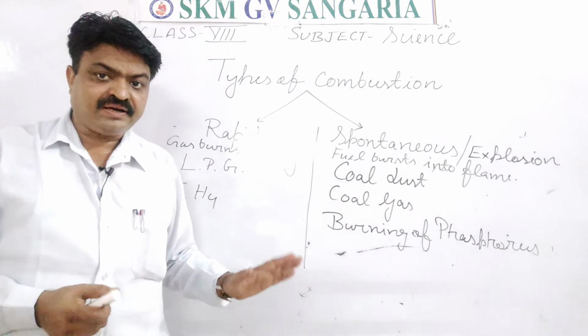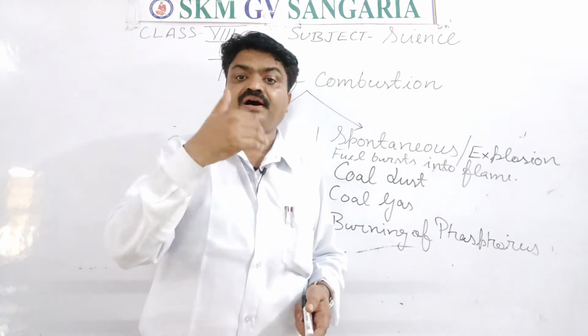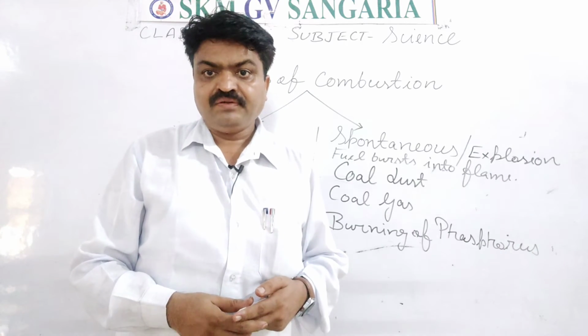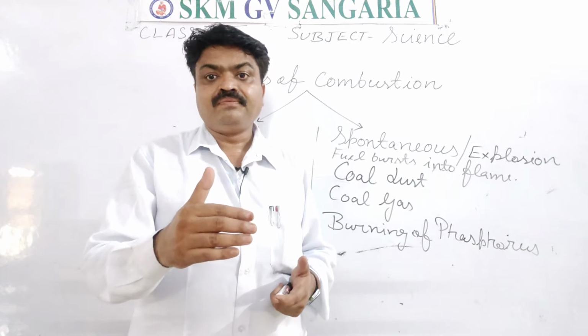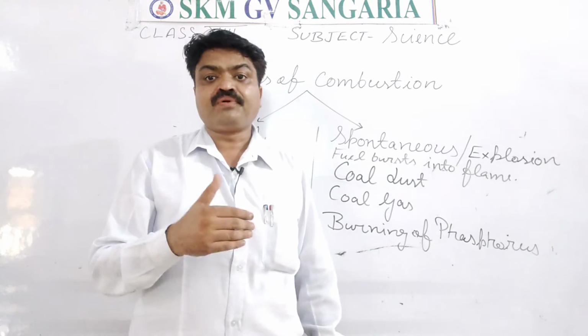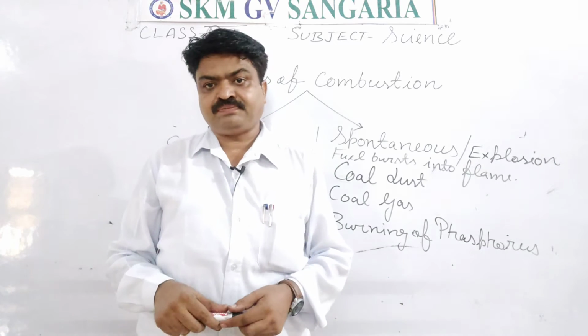It means when crackers have high pressure, they will have a high explosion. So burning with bursting or with the production of a huge sound is known as explosion.